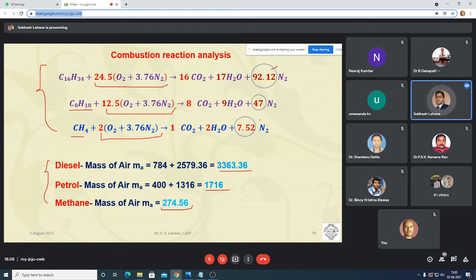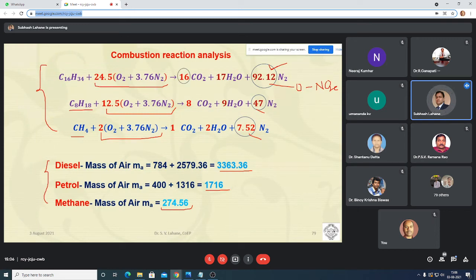Now if somebody asks which fuel will emit more NOx, although it depends on the temperature, from the combustion reaction you can tell that diesel will give more NOx emission, as there is a maximum amount of nitrogen on the product side. There is more possibility of this nitrogen reacting with oxygen and forming NOx emission. In petrol and methane, this is 47 and 7.52.